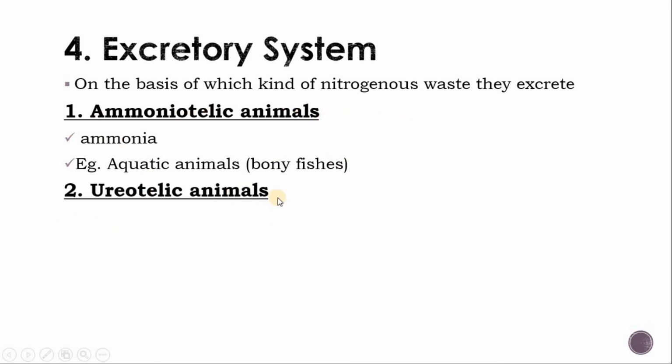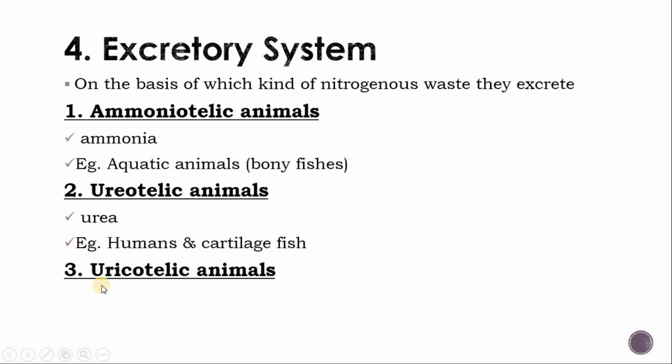Second one is ureotelic animals, they excrete urea. Example, humans and cartilaginous fish excrete urea as an excretory material. And the third one is uricotelic animals, these animals excrete uric acid. Example, insects and birds excrete uric acid as an excretory material.